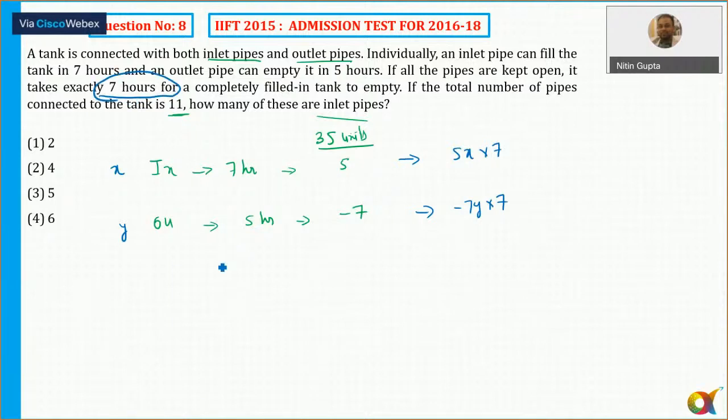For a completely filled tank to empty, it takes 7 hours. So 7 घंटे में ये पूरा का पूरा empty हो जाता है. Why minus 35? क्योंकि वो empty हो रहा है, so we need to take negative here. So I can say minus 6 into